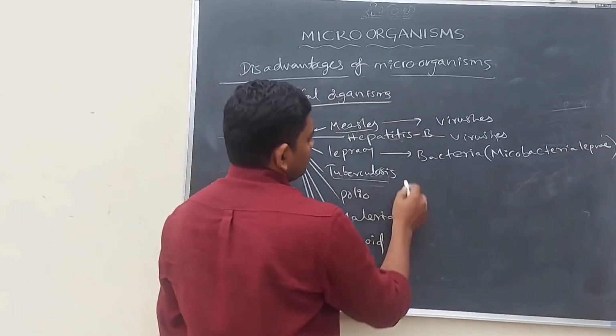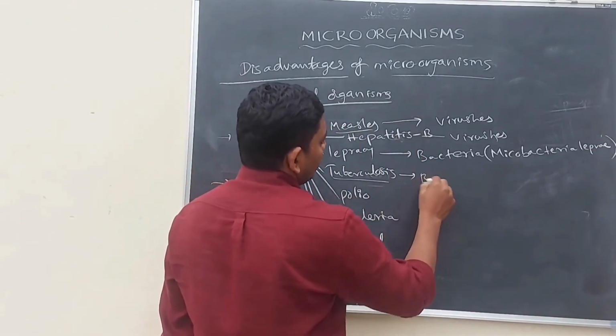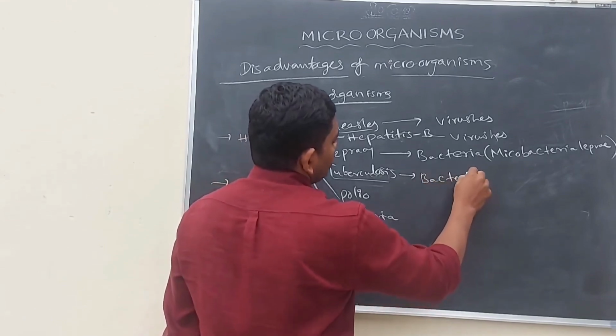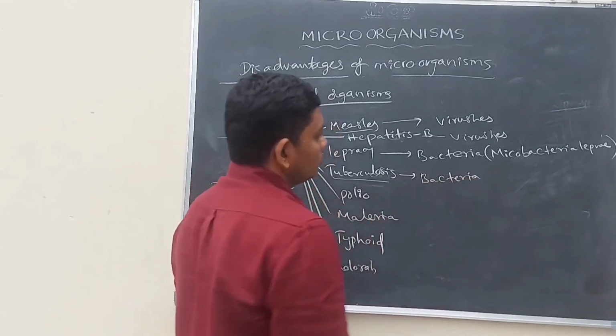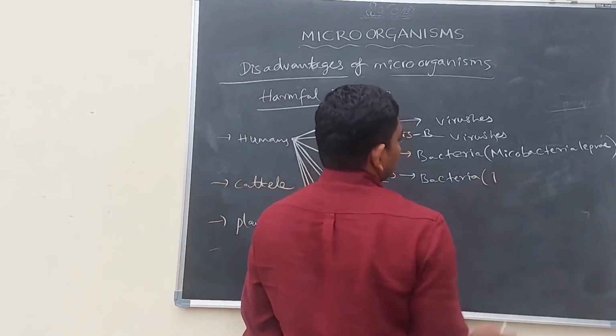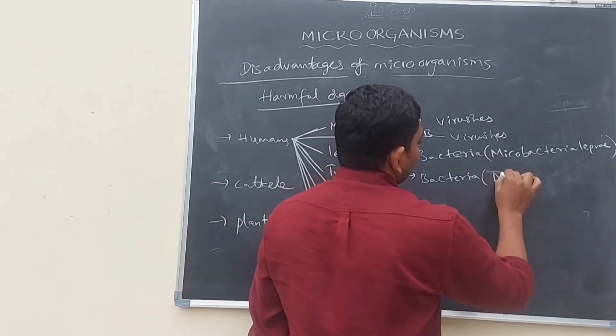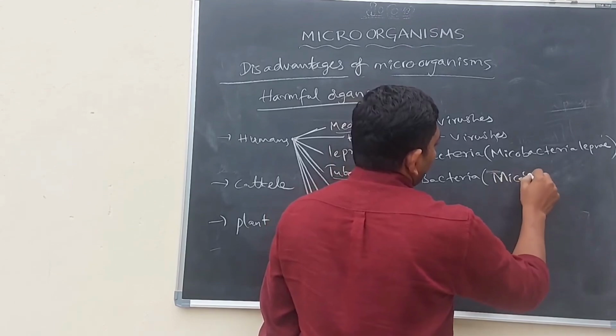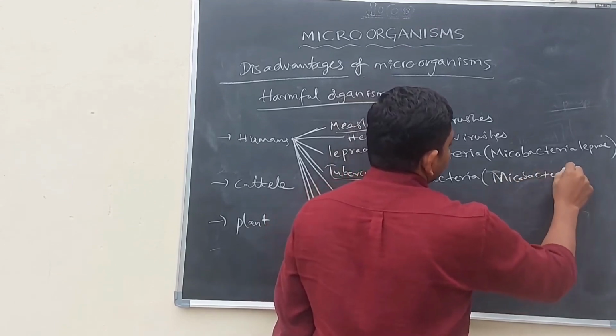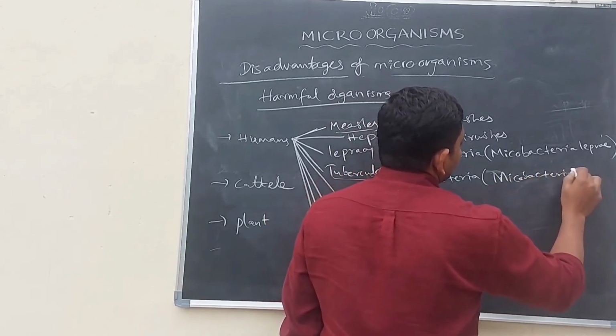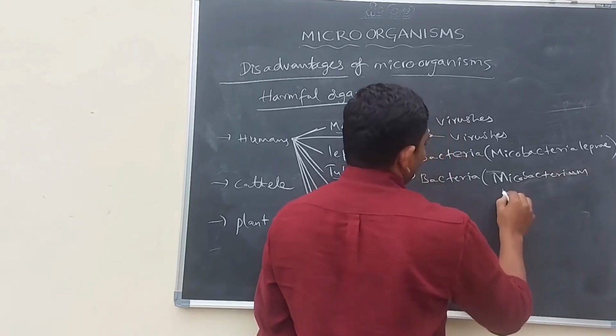And tuberculosis also belongs to bacteria. So bacteria are causing tuberculosis. The bacteria name is Mycobacterium tuberculosis.